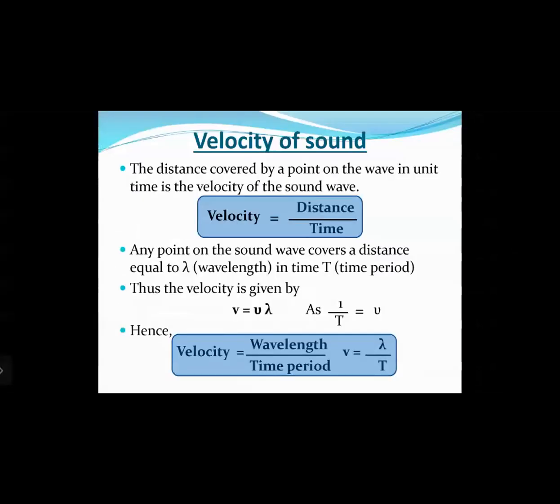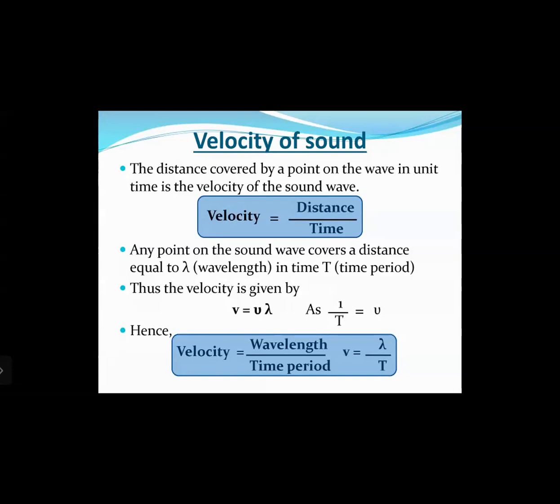Then next is related to velocity of sound. The distance covered by a point on the wave in unit time is the velocity of the sound wave. We know that velocity equals distance upon time. Any point on the sound wave covers a distance equal to lambda, which is wavelength, in time t, which is the time period. Thus, the velocity is given by v equals nu into lambda.